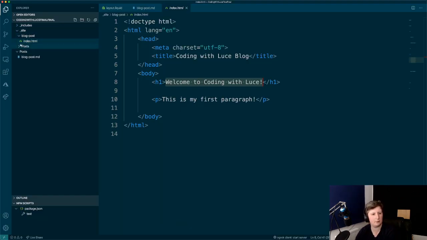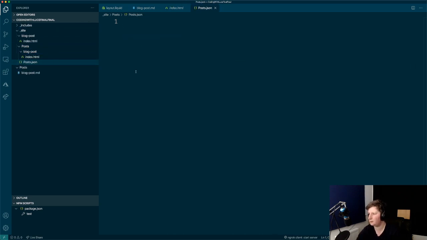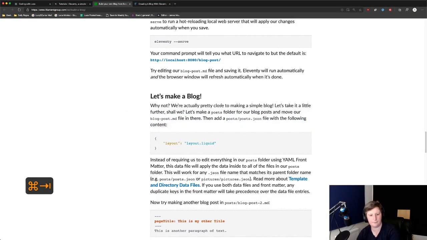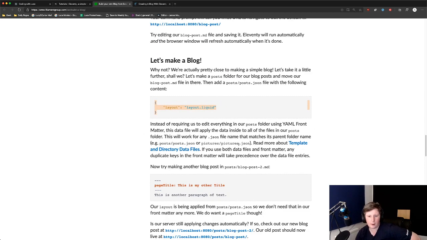So, in posts, new file, posts.json. Okay, so it's saying we're just going to do that. Instead of requiring us to edit everything in our posts folder using YAML front matter, the data will apply the data inside to all of the files. Okay.